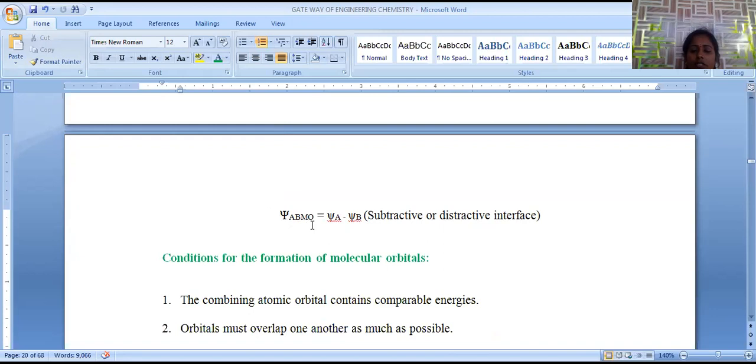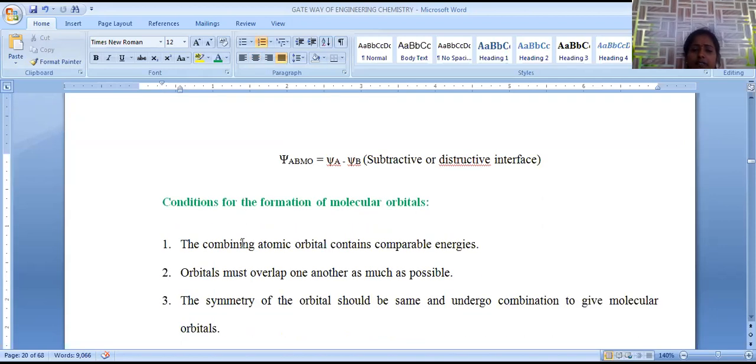Anti-bonding molecular orbitals are formed by subtractive or destructive interference. Destructive interference is possible when two opposite signs combine, where a nodal plane is generated. So two kinds of interference between the atomic orbitals are possible. When the same signs combine, the maximum extent of overlapping leads to a bonding molecular orbital, and in subtractive or destructive interference, where opposite signs of orbitals are combined, anti-bonding molecular orbitals are generated.